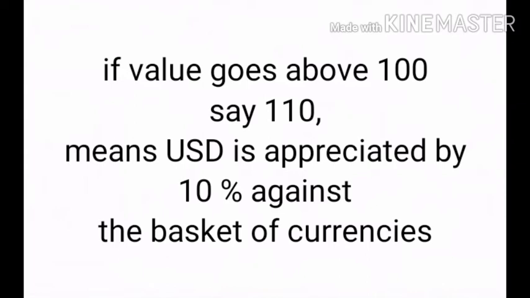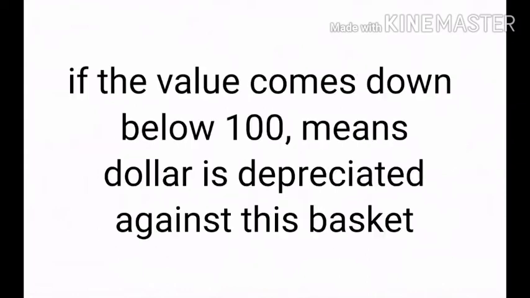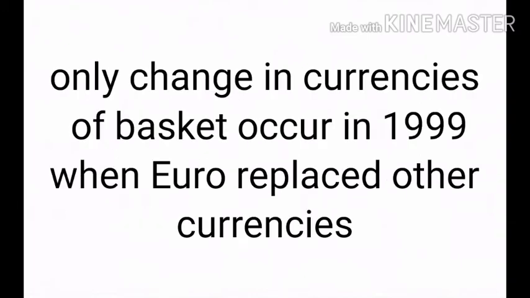If the value comes down below 100, say 90, that means the US dollar has depreciated against this basket of currencies by 10%. The only change in this index or the formula of the index happened in 1999 when the euro replaced the other European Union currencies.